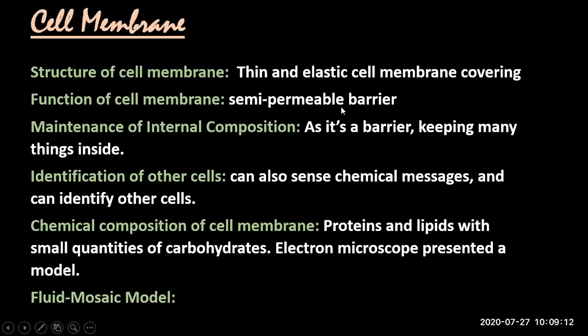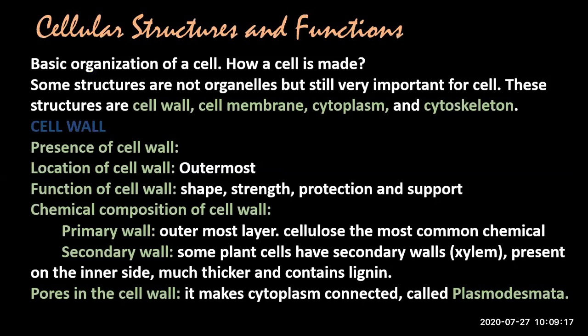Going back to the previous slide, I have divided the whole topic into different subheadings. You can also learn the topic in this way. I will teach according to the flow in your book, according to the sequence in your book. So the first and foremost subheading is presence of cell wall, where it is present. It is not present in animal cells, okay? Animal cell doesn't have cell wall. Only the plant cells and plant-like cells have cell wall.